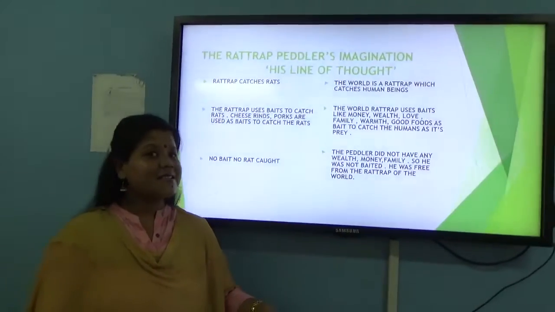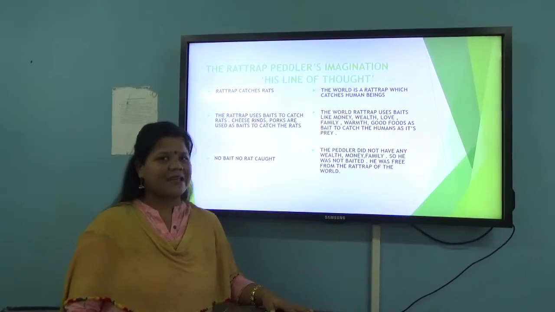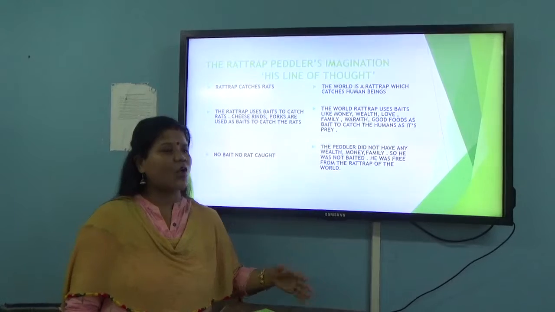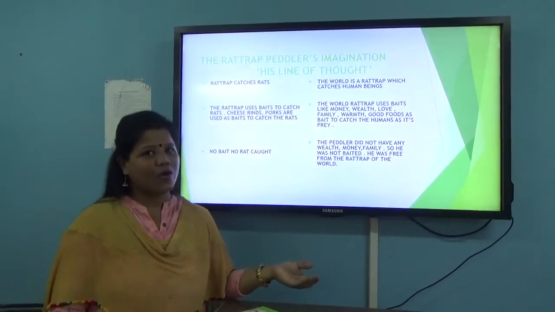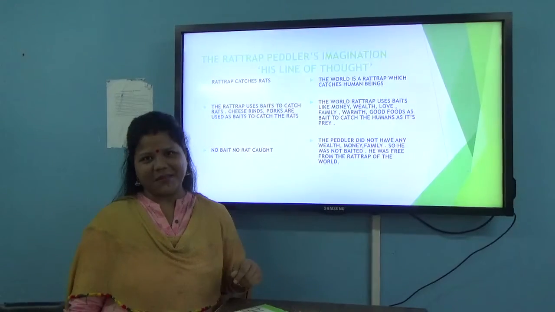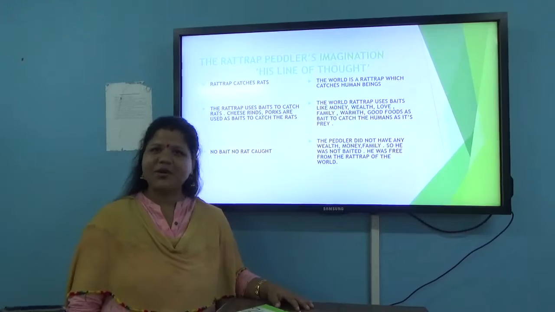And this gave him unwanted pleasure by thinking ill of others. He thought that all other people are baited, all other people are trapped in the world's rat trap except him.